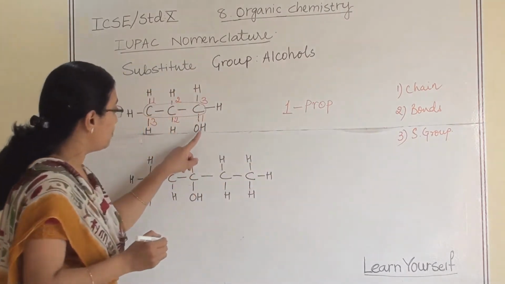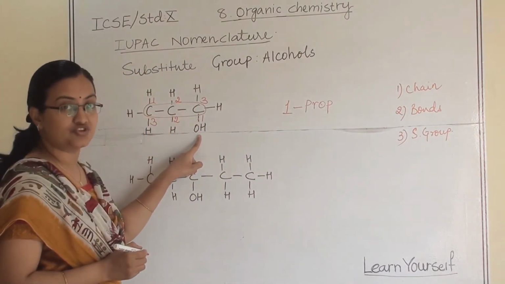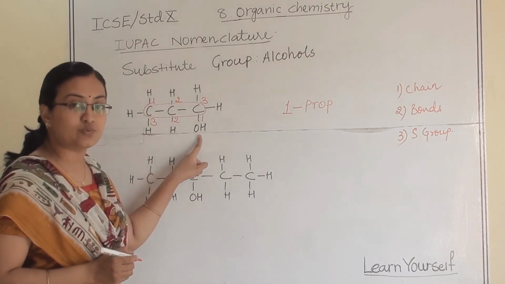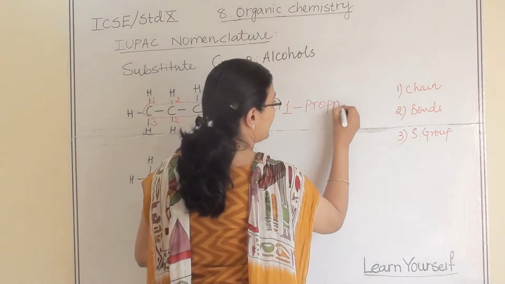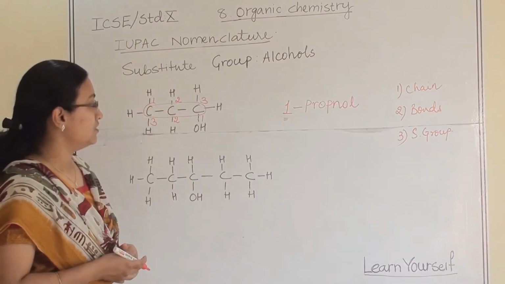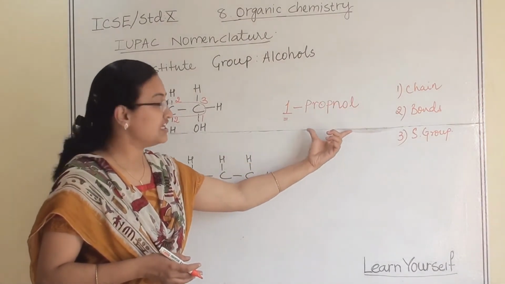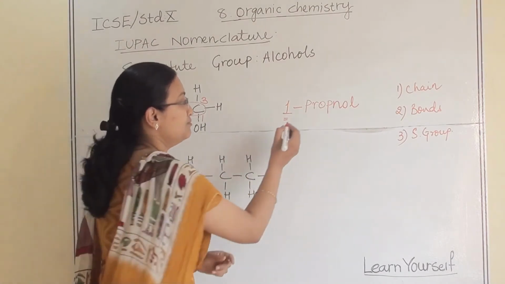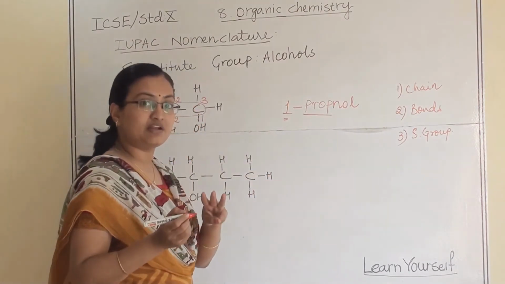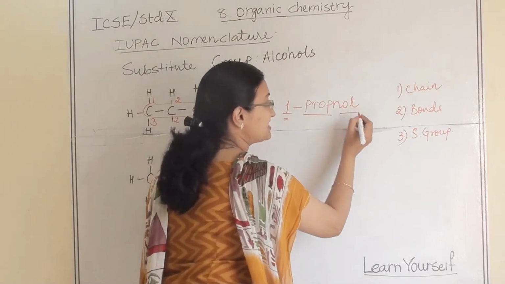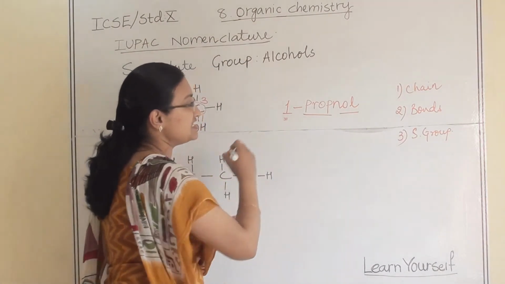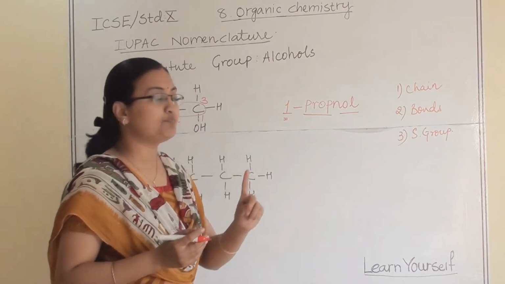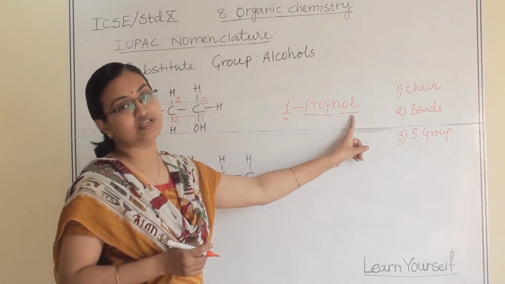And since the OH group is attached, which suffix will come? OL. So here it is propanol. What does this name suggest? Prop means there are 3 carbon atoms. Ol suggests that somewhere an OH group is there, and 1 suggests that at the first position the OH group is there.